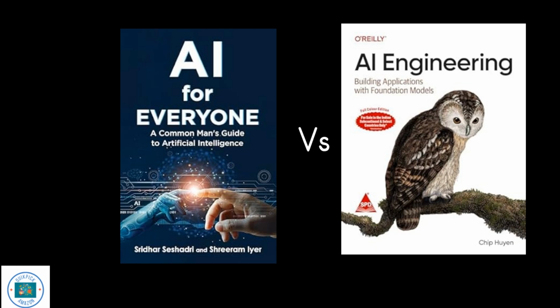Comparison. First, best for developers? AI Engineering, it's hands-on, technical, and cutting-edge. Second, best for beginners? AI for Everyone, it's simple, engaging, and practical. Third, which one wins? Depends on your goal. Want to build AI? Go for Chip Huyen's book. Just curious about AI? Pick AI for Everyone.